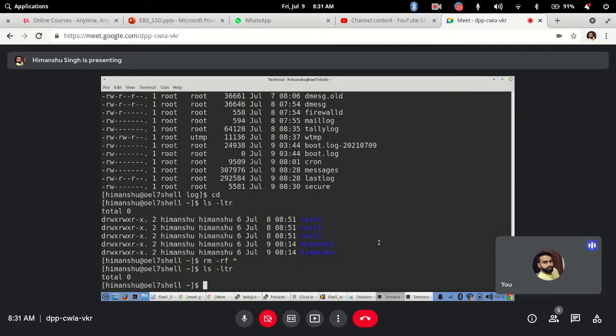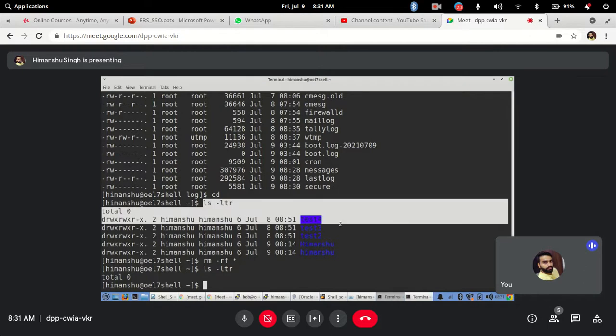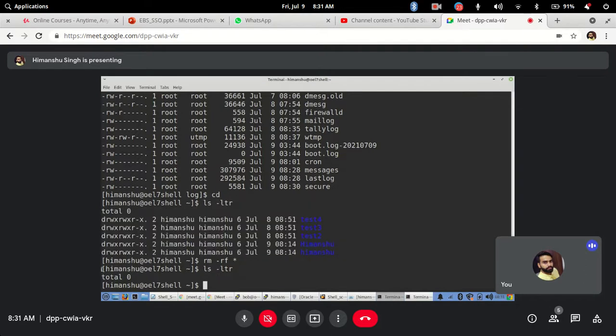Yes, everything will be recursively removed. See, nothing is left, right? In the same directory, earlier we had 5 directories, right now I have nothing. Zero is there.